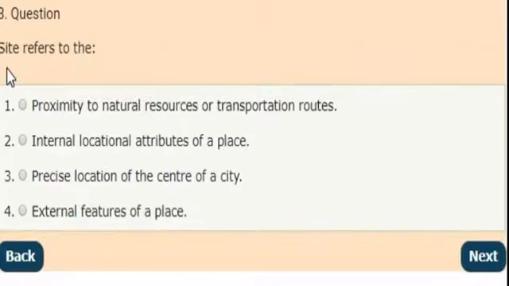Next question. Site refers to which of the following? Options are proximity to natural resources or transportation routes. Second, internal locational attributes of a place. Third, precise location of the center of a city. Fourth option, external features of a place. Correct answer is option 2, internal locational attributes of a place.